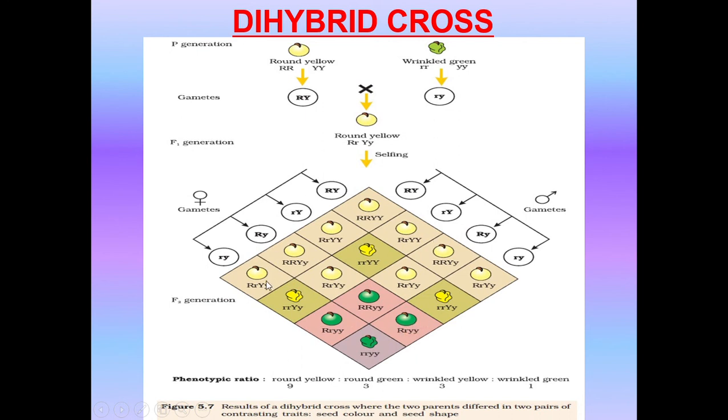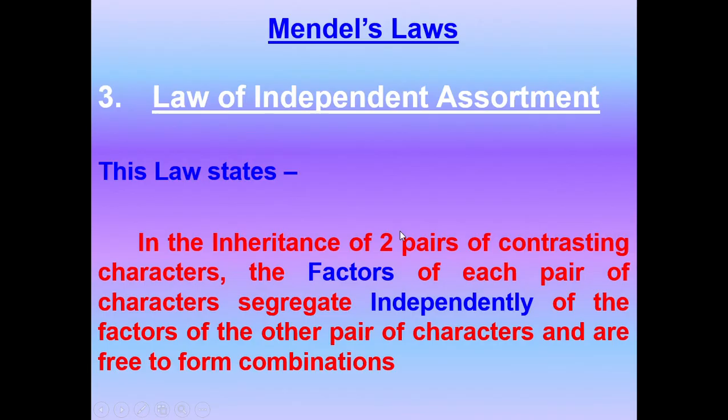This is the essence of independent assortment. When independent assortment happens, you get non-parental types, that is, round green and wrinkled yellow, because alleles for the round and wrinkled trait are independent of the alleles coding for the color. So they are free to form combinations. That's what this tells you, isn't it?